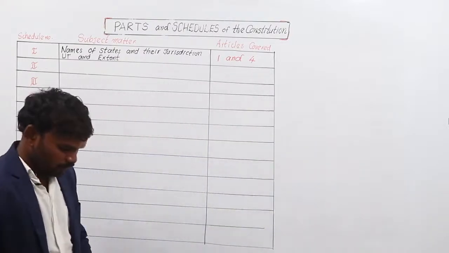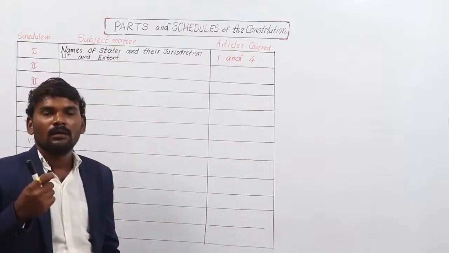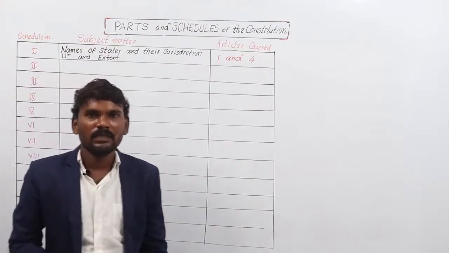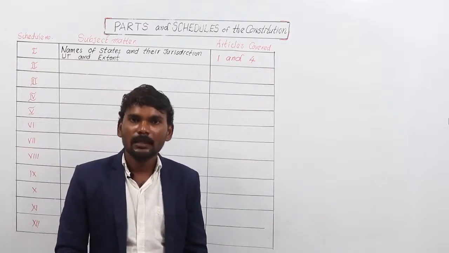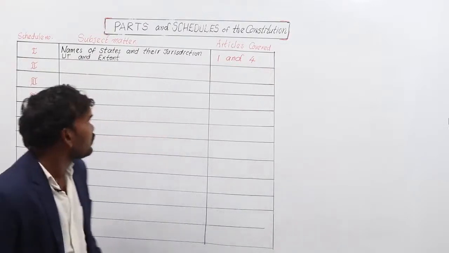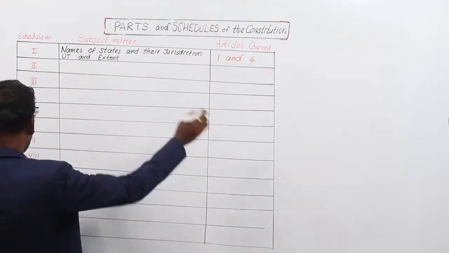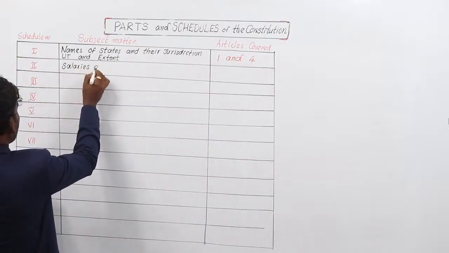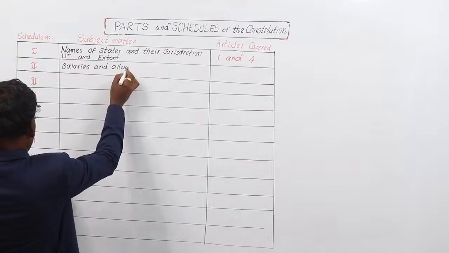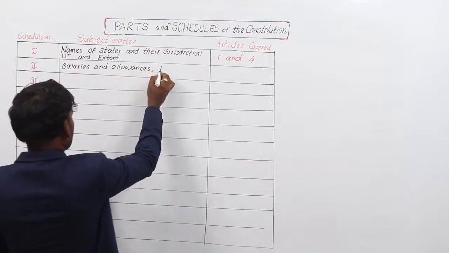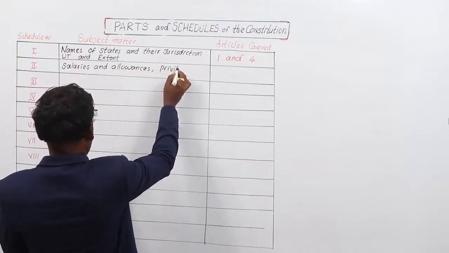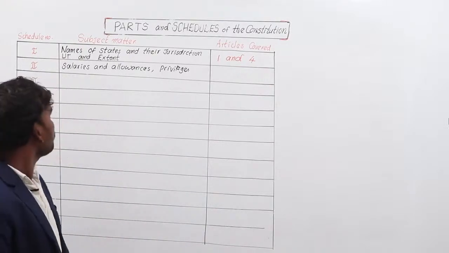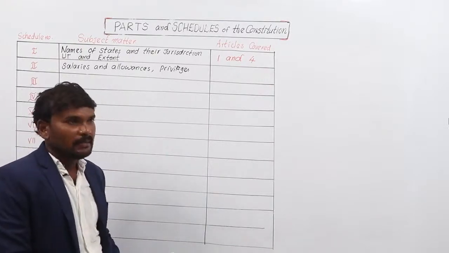And the second schedule deals with provisions of salaries, allowances and other provisions provided for some constitutional authorities. Second schedule deals with provisions related to the salaries, allowances and privileges provided for some constitutional authorities.